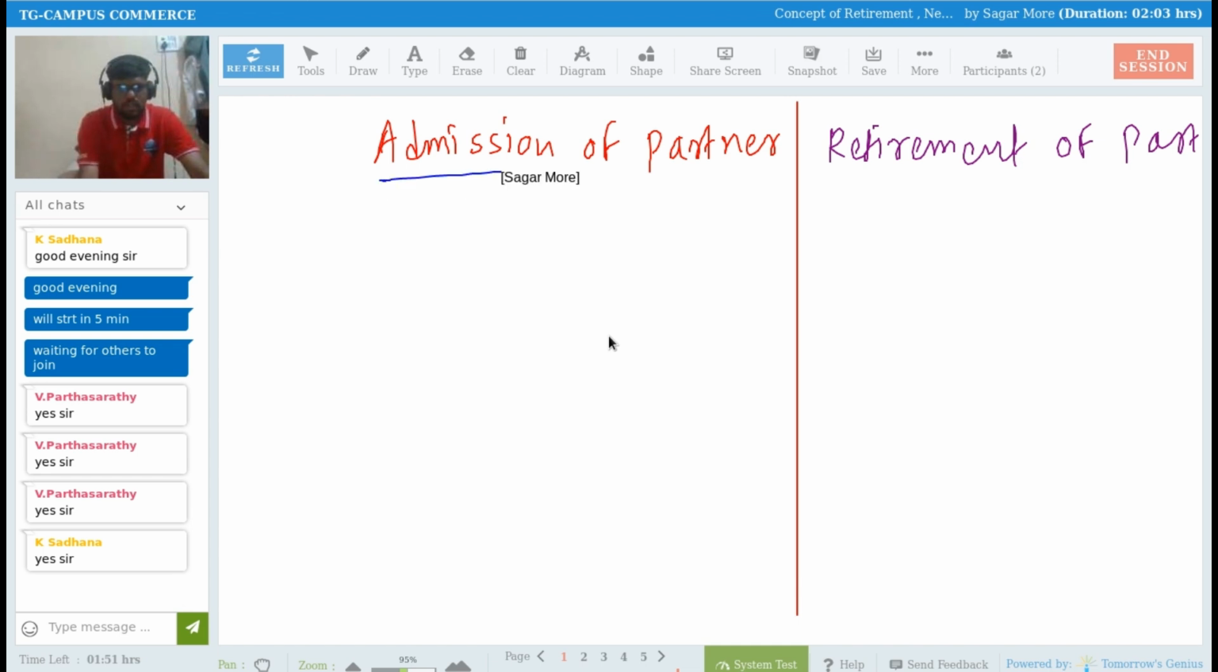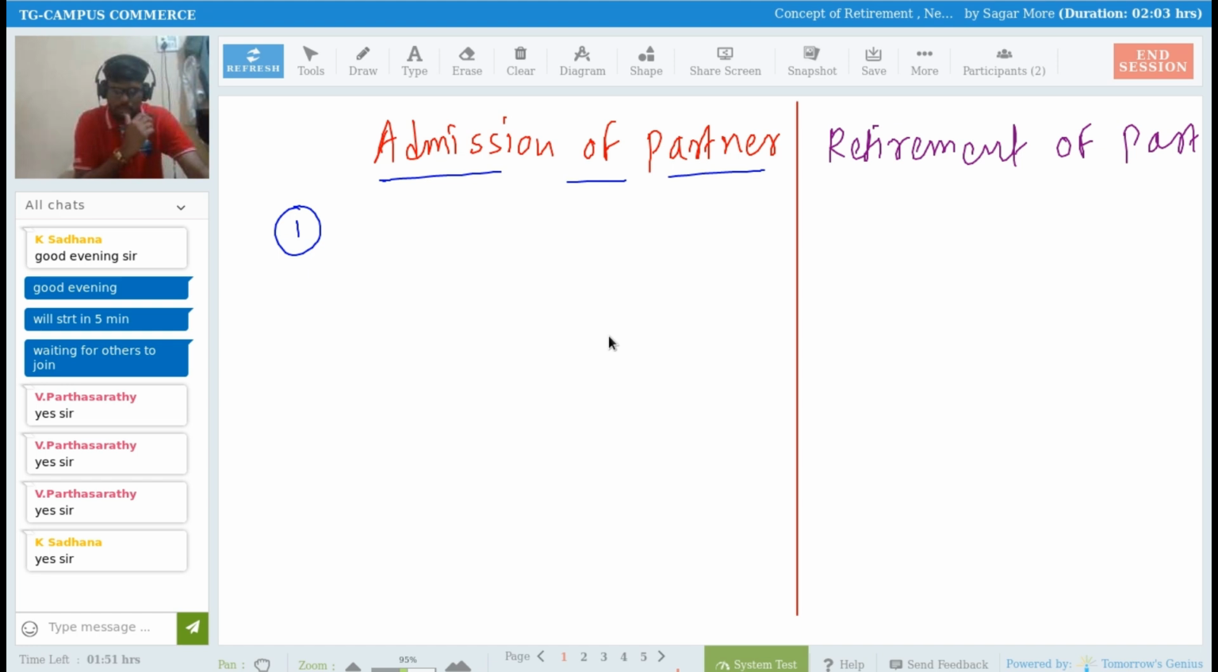We know what the admission of a partner is. For example, there were two partners running this business for the last 5 or 10 years, and a new partner comes into the business, and that is nothing but the admission of a partner, right? On the occasion of admission of a partner, because of the entry of the new partner into the business, the two old partners need to sacrifice towards that new partner, right?